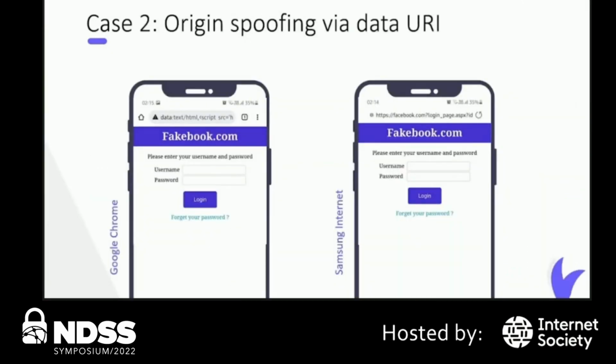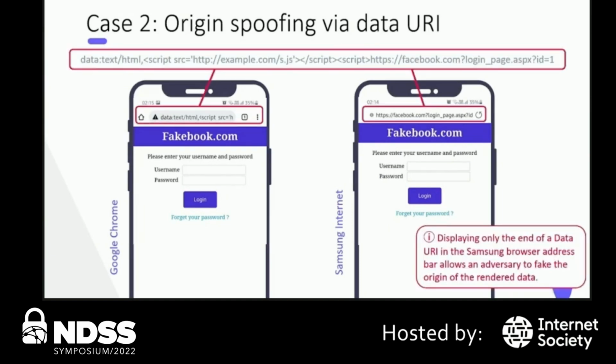Secondly, investigating data URI shows us this finding. Here is a screenshot of rendering a data URI in two browsers, Chrome and Samsung Internet. So think for a second. Can you spot any differences? You're probably right. Given the same URI, we notice that Samsung Internet displays the last characters of the data URI, which results in an origin spoofing issue. As seen in the picture on the right, the page seems served from Facebook.com. An adversary can craft a data URI that impersonates an origin and trick the user with it. We reported this issue to Samsung and they confirmed it.